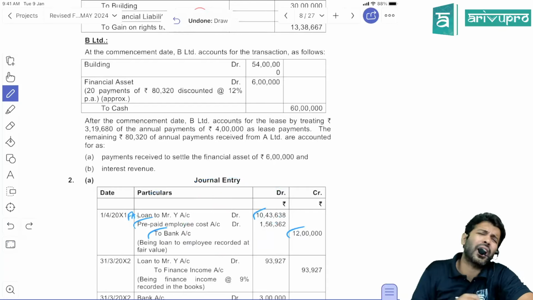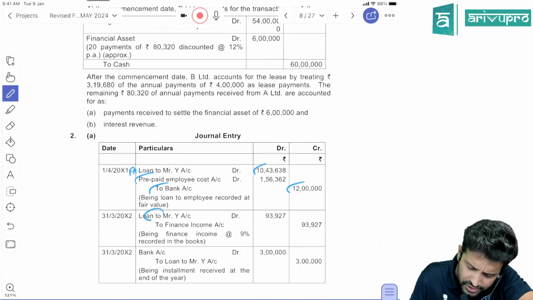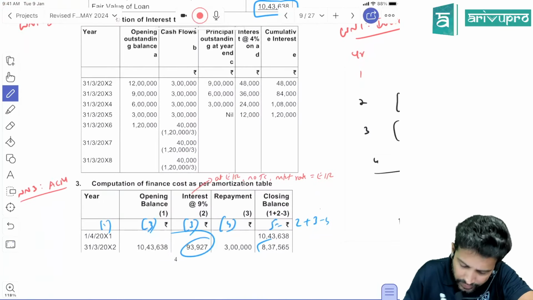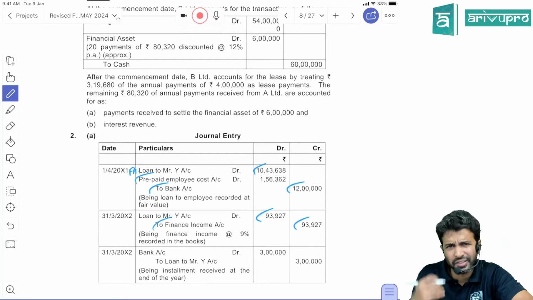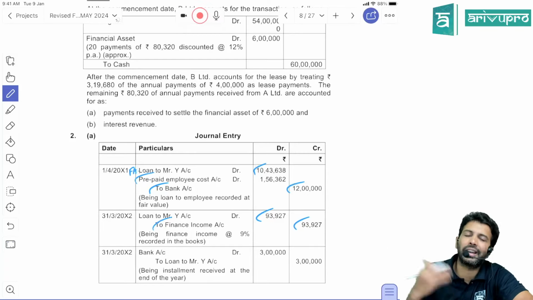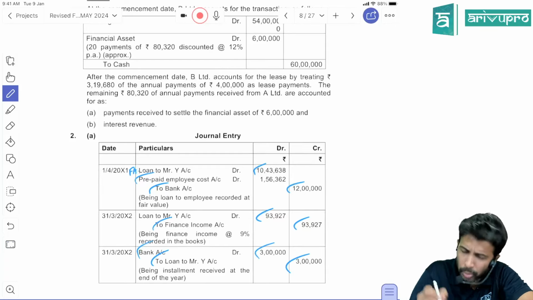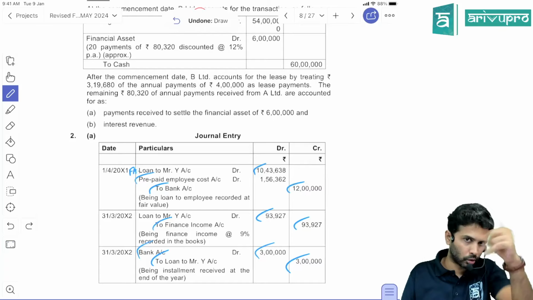Now ACM table ka accounting. On this financial asset, you have to book interest income. So the journal entry will be financial asset loan account debit to interest income. Refer the ACM table. What is first year interest? 93,927. So that you need to pass. Then receipt. When you receive the money, 3 lakh principal you will recover. So the entry will be bank account debit to financial asset loan 3 lakh rupees. Okay. Then one more entry you can pass. This prepaid expense will be transferred to SPL over loan duration. Here loan duration is 7 years.